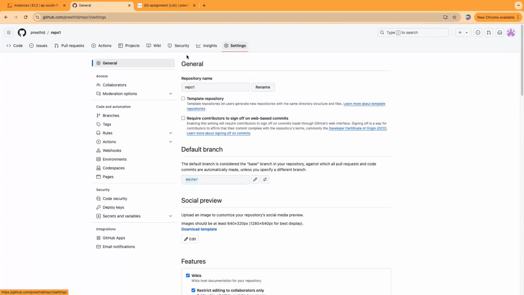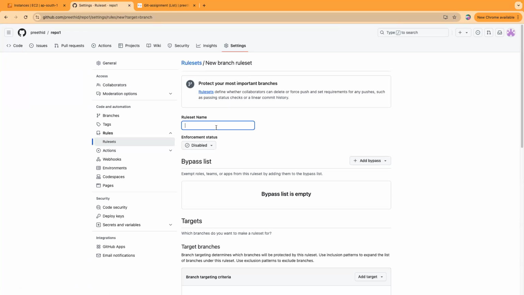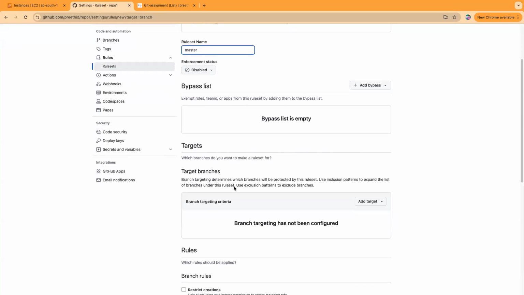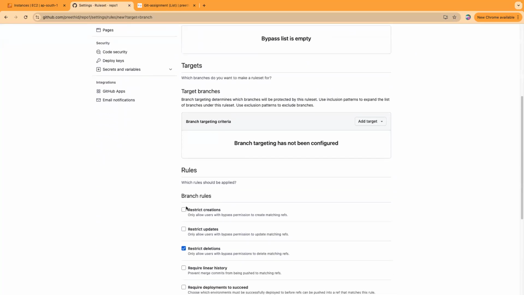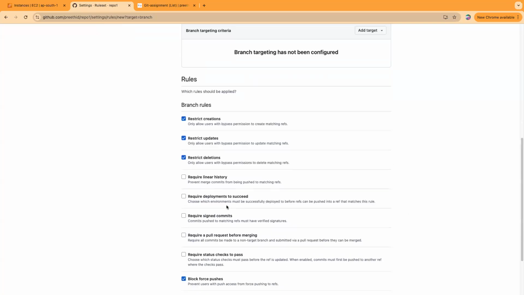Like if you go to the settings, branches, of course, again, this settings access will be there only for the repository admin, right? They can only do that. So add branch rule set, branch name master, it cannot accept. Like if you see, rules, restrict creations, restrict deletions, restrict updates, all of that.